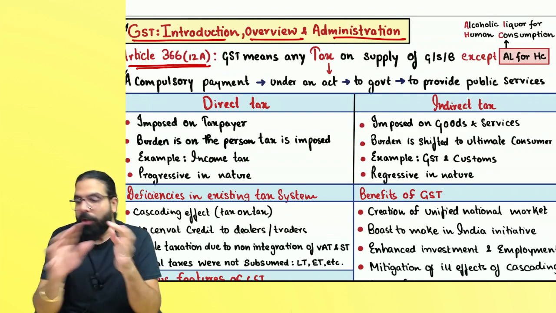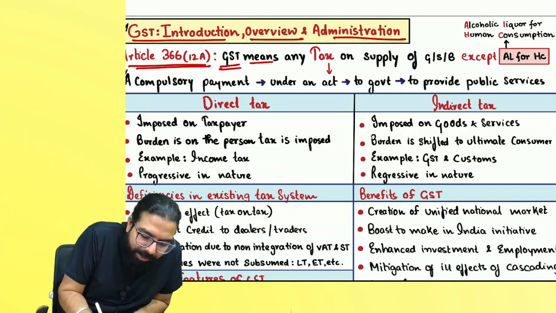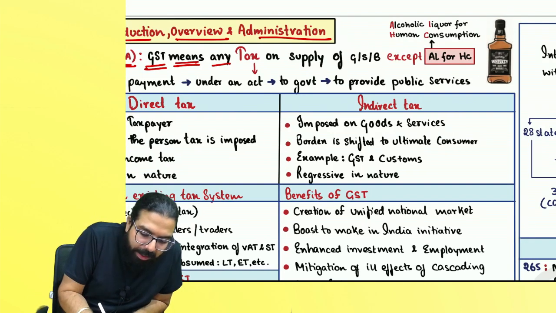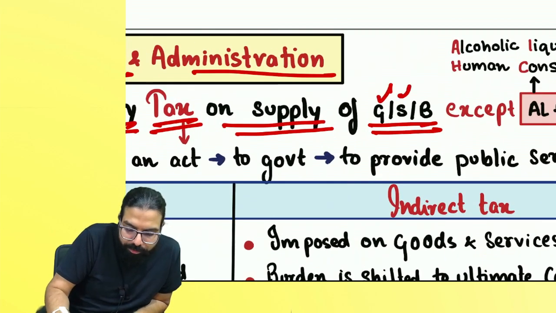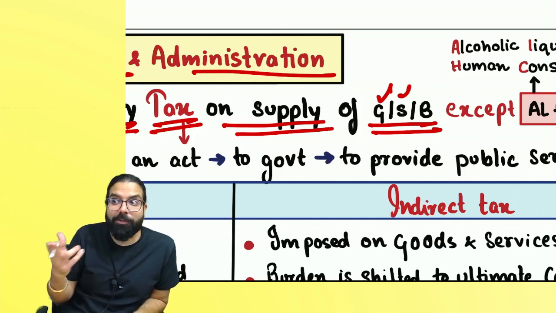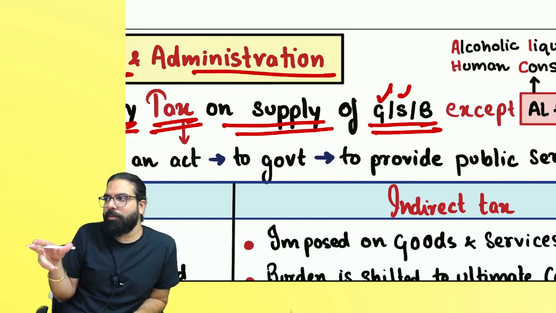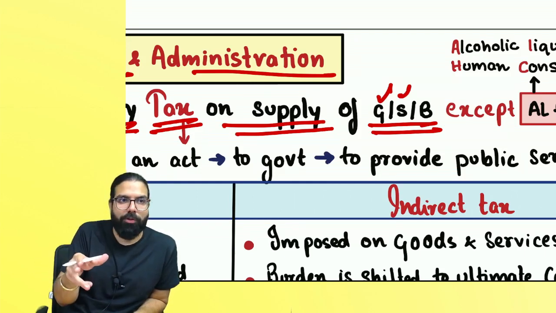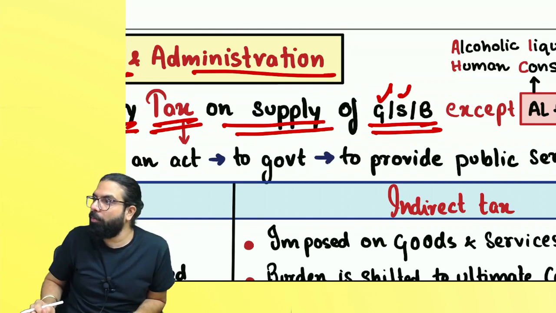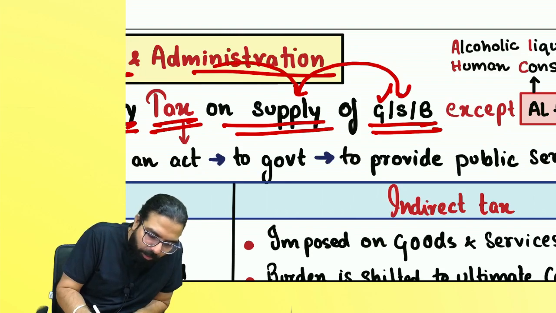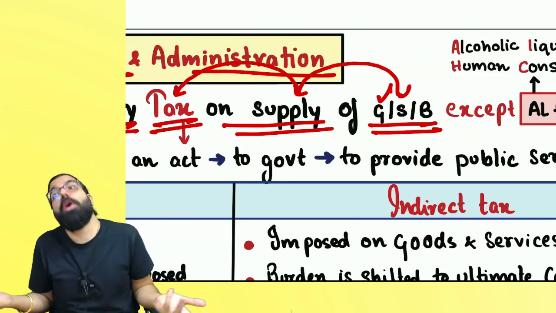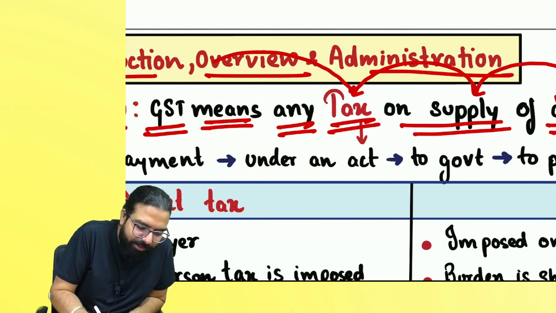What is GST? GST means any tax on the supply of goods, services or both. What do you mean by both? I am giving you service and books also, so it is both. You came to class, I'm giving you class, which is service, plus books, so it is both. A combination. So whenever goods, services or both are supplied, a tax is levied, which is known as GST.